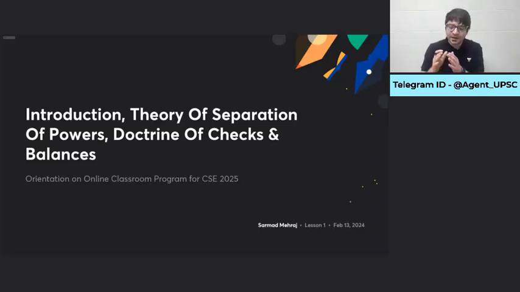But please understand, GS paper 2 deals with polity, governance, social justice, and international relations. In these 32 classes, we will focus on polity for prelims and polity for the mains exam. Governance will be taught separately, social justice will be taught separately, and international relations will be taught separately.